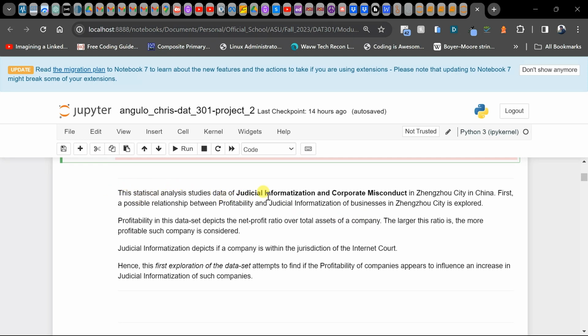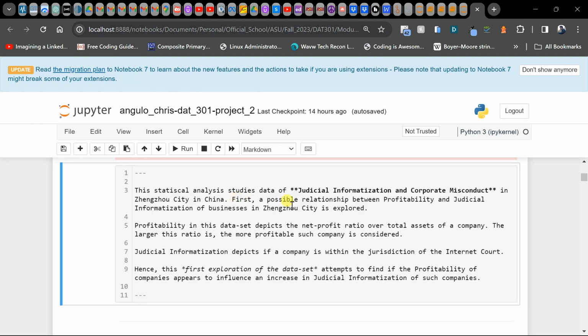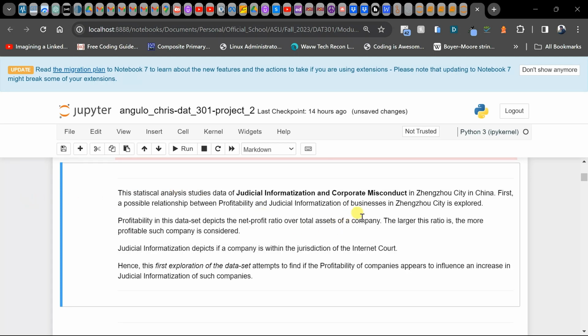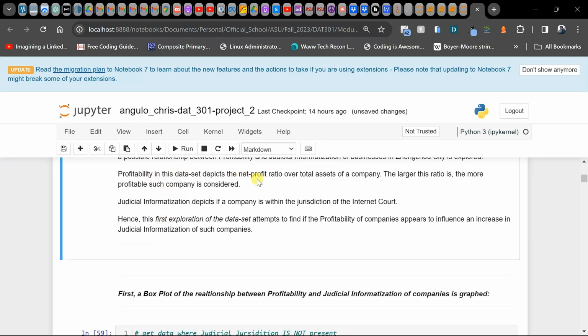This statistical analysis studies data of judicial informatization and corporate misconduct in Zhengzhou City in China. First, a possible relationship between profitability and judicial informatization of business in the city is explored. Profitability in this data set depicts the net profit ratio over total assets of a company.